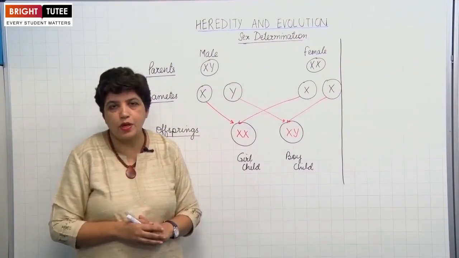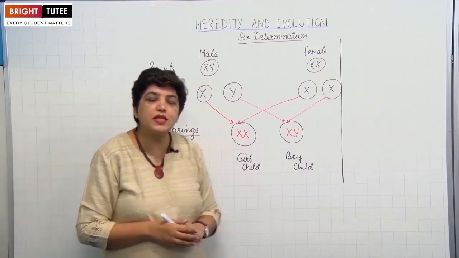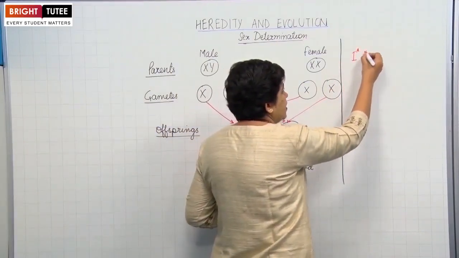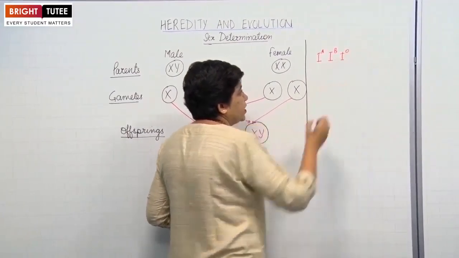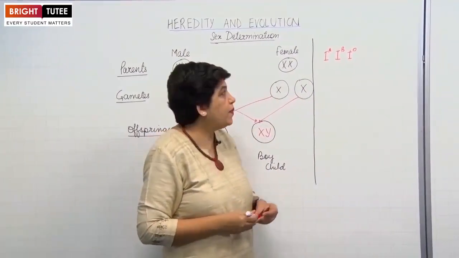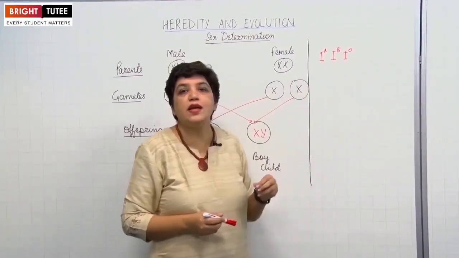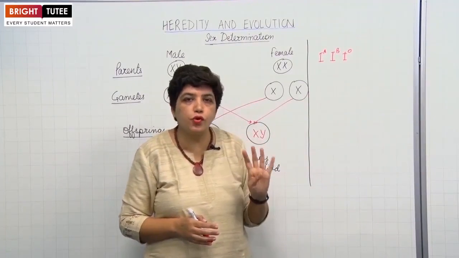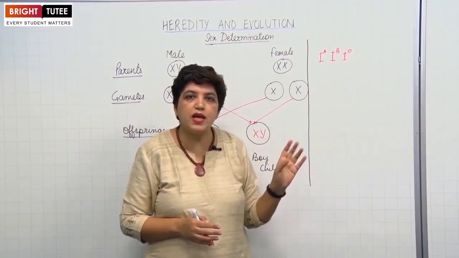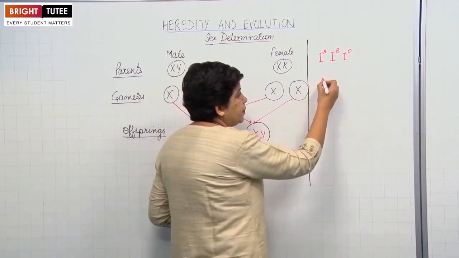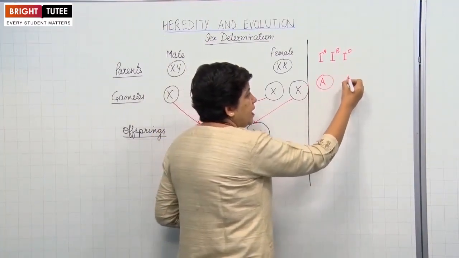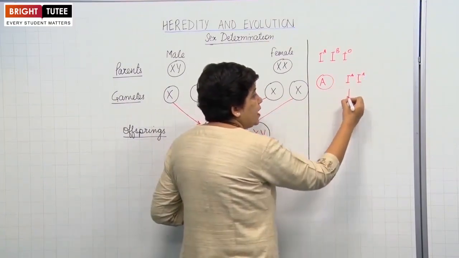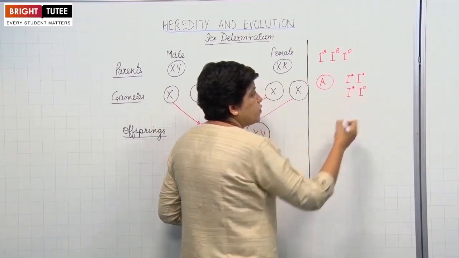I'll take another example of blood group. The blood group is controlled by three genes which are represented by the symbol IA, IB and IO. It is represented like this. So, out of these three, A and B are dominant genes, while this IO is a recessive gene. So as you know, there are four blood groups, A, B, AB and O. So if a person has a blood group of A, it might be because of presence of this gene, right? Both are dominant, or it might be because of presence of a pair of genes like this.